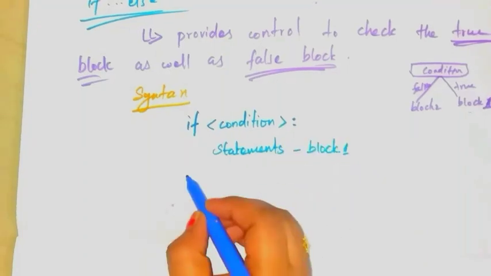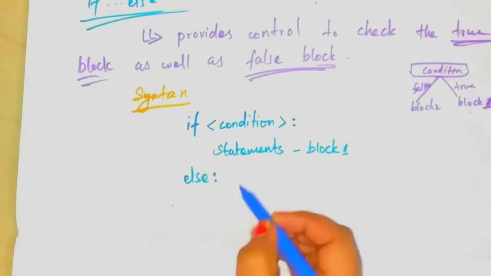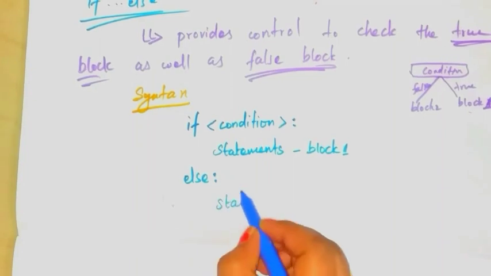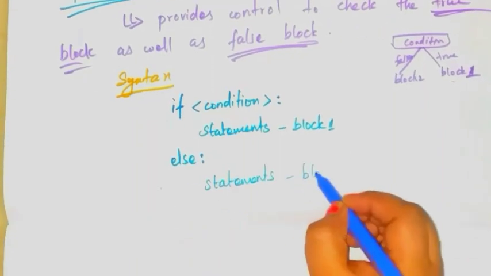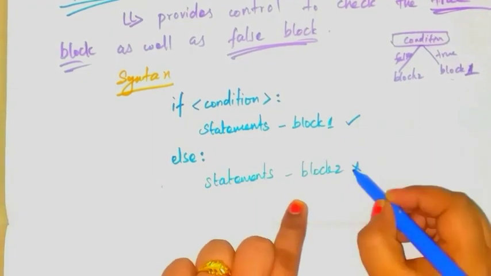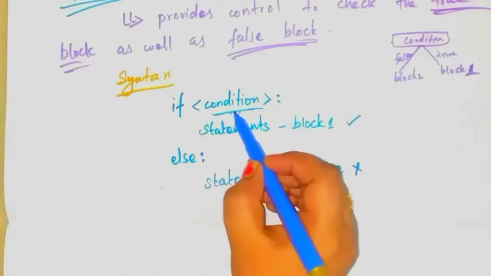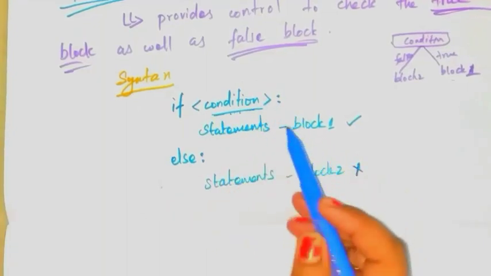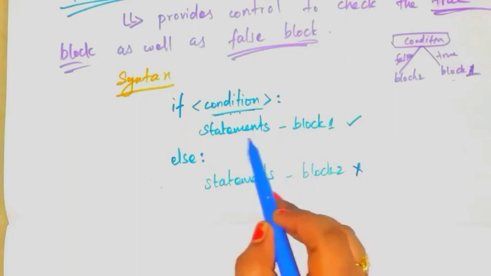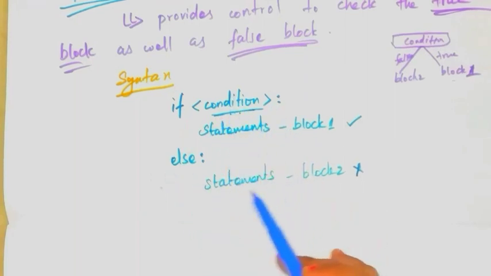Next write else, colon, and the block 2 statements. This is the true statements, and this is the false statements. You have to check this condition. If this condition is true, you execute these statements. If the condition is false, you execute these statements.